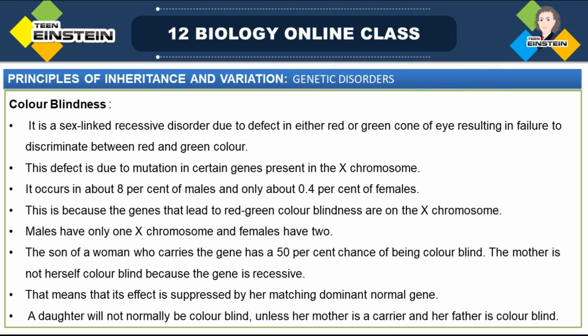A daughter will normally not be colorblind, because the mother is acting as a carrier and the father is not.